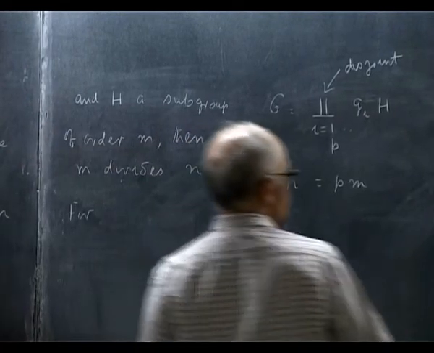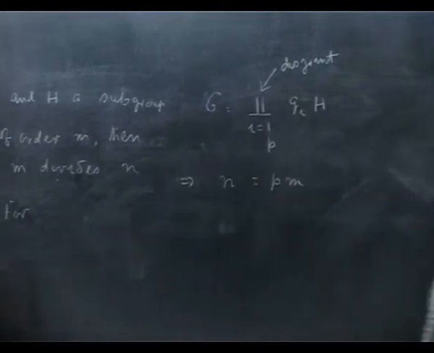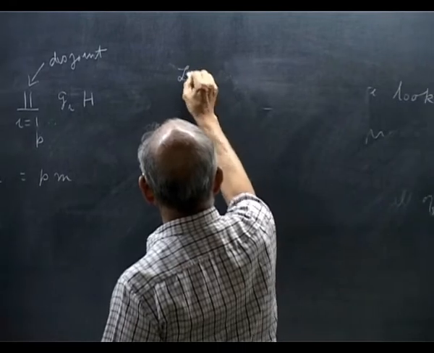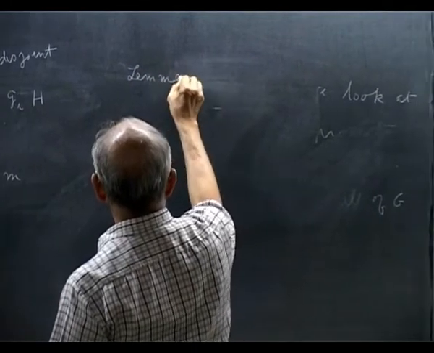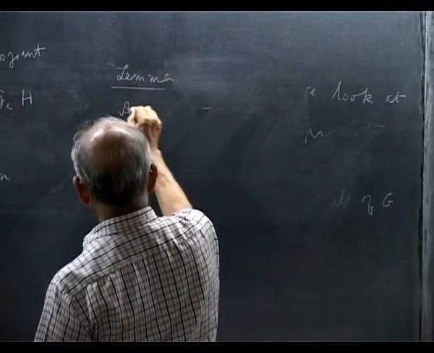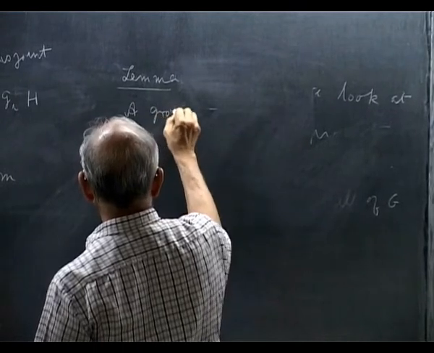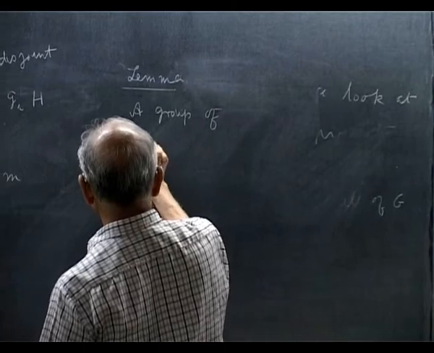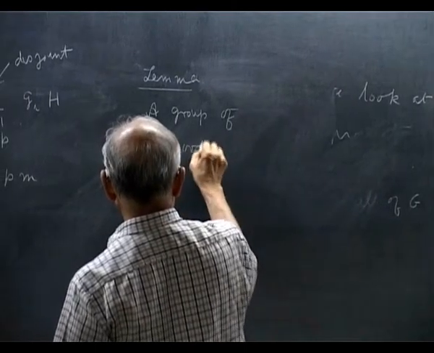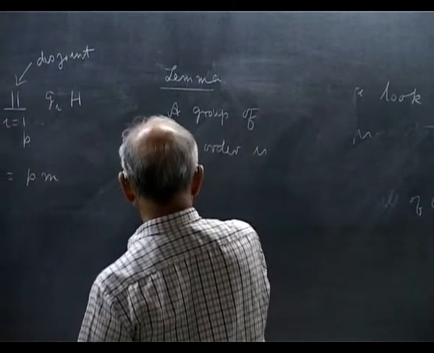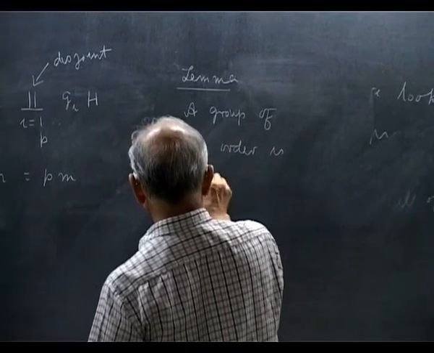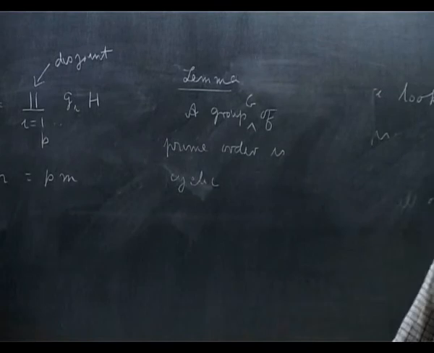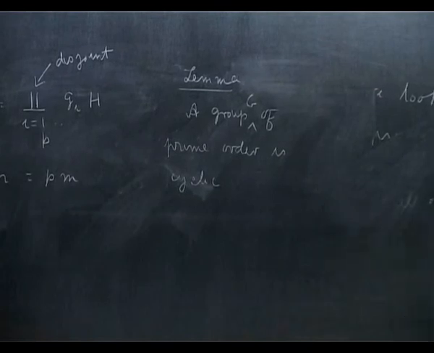A simple consequence of this is the following. It follows, let us say lemma or whatever it is: a group G of prime order is cyclic. Can you see the proof?